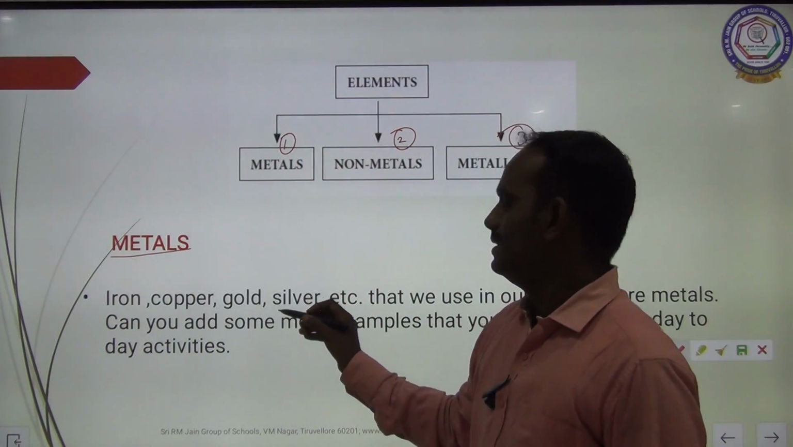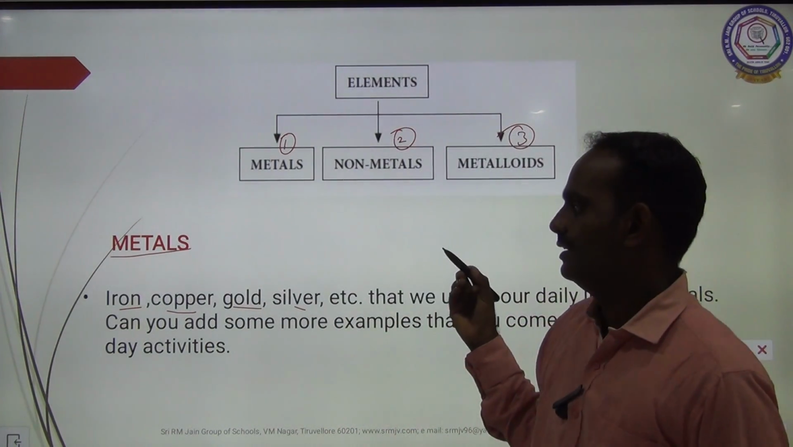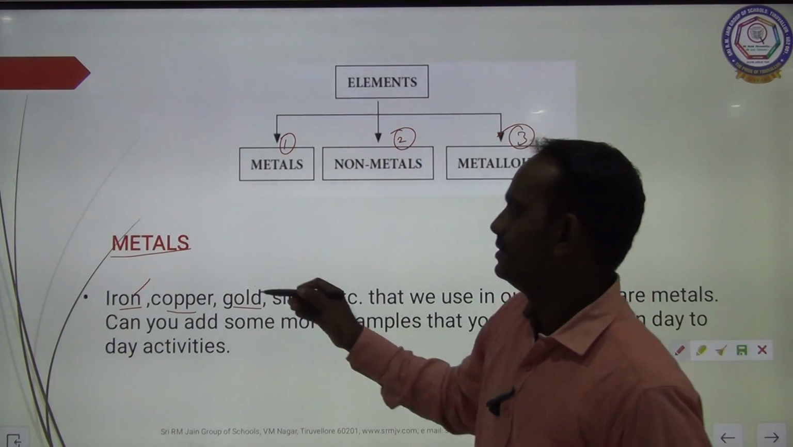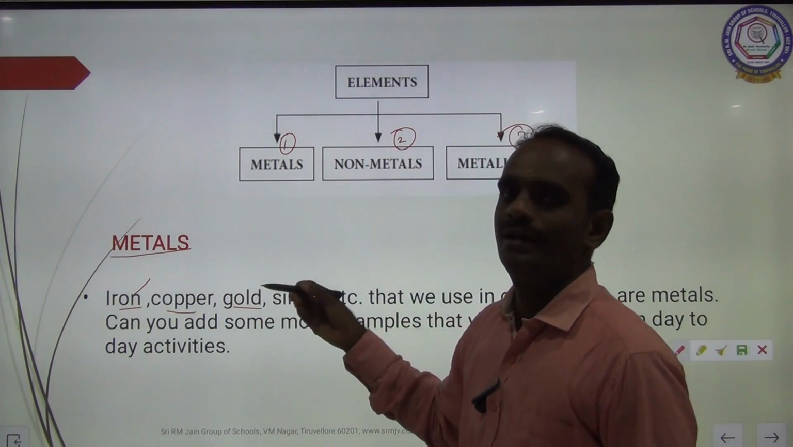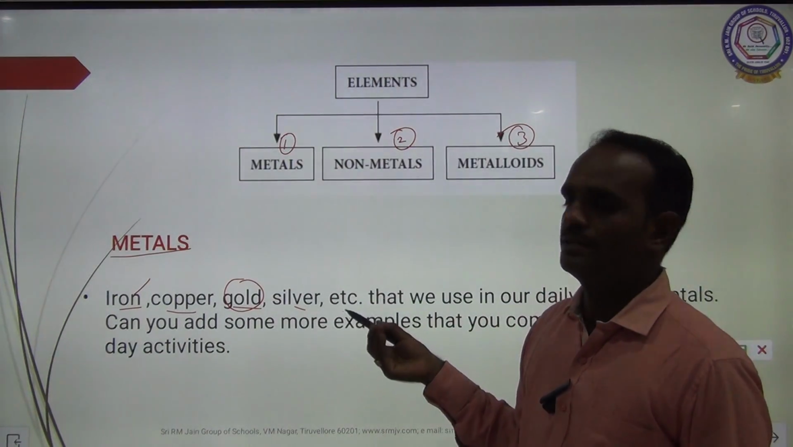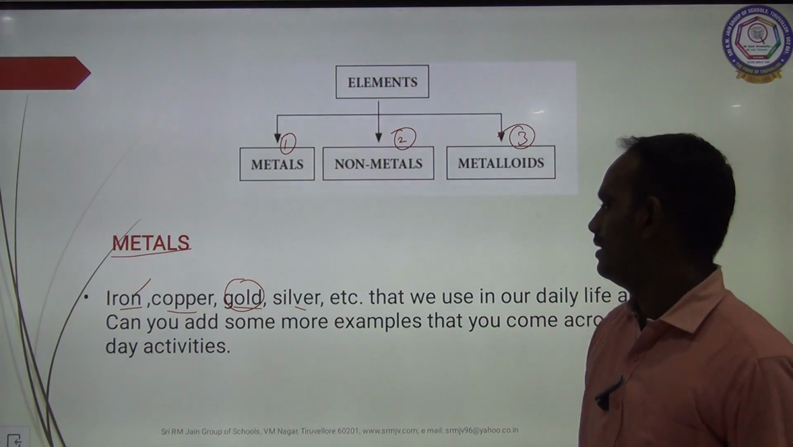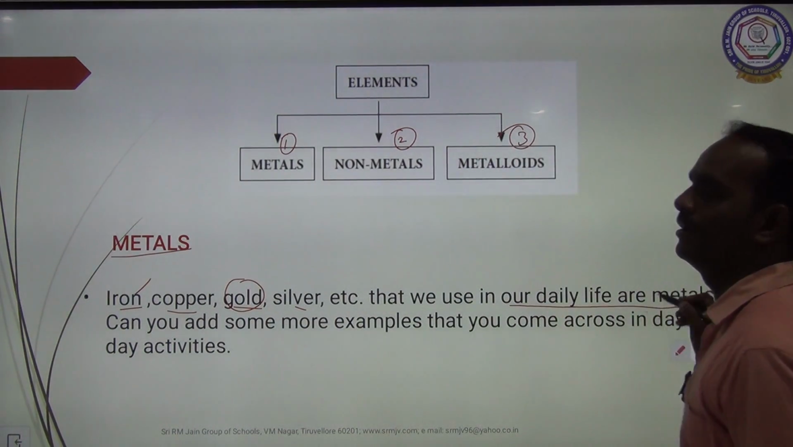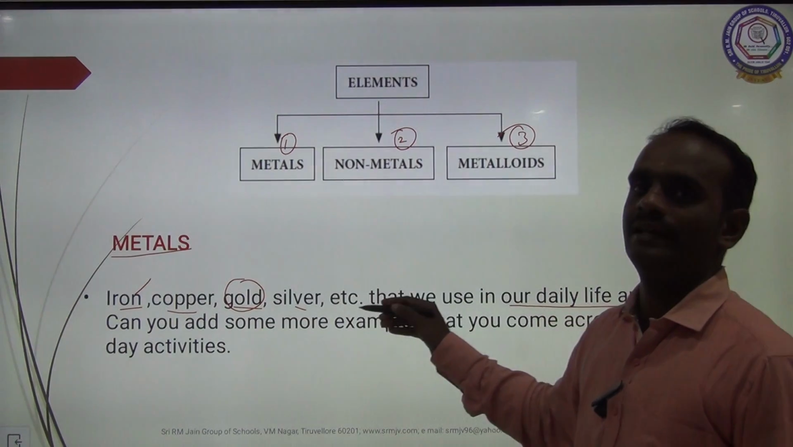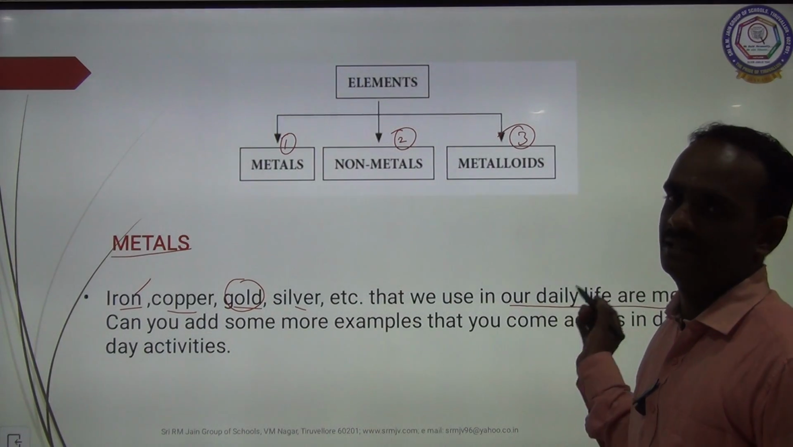Iron, copper, gold, silver, etc. are all very familiar to us. In our house, many iron rods are used for windows. We have a copper water bottle. We have gold jewels, gold and silver vessels. So iron, copper, gold, silver, etc. that we use in our daily life are metals. These are all examples of metals.